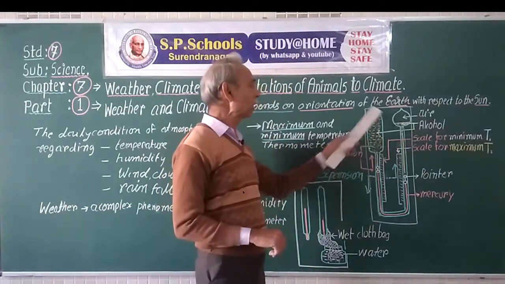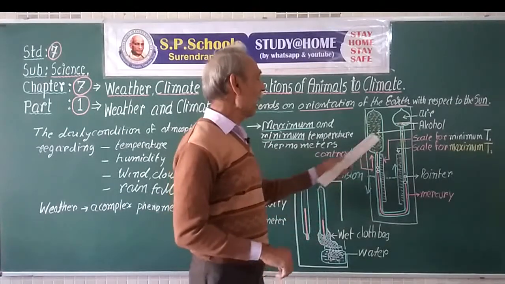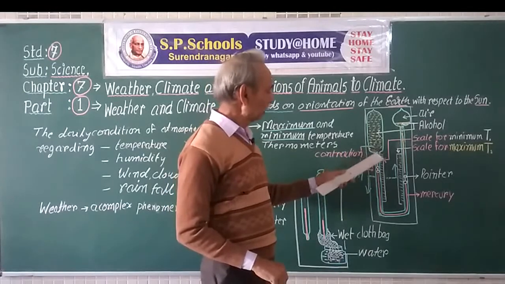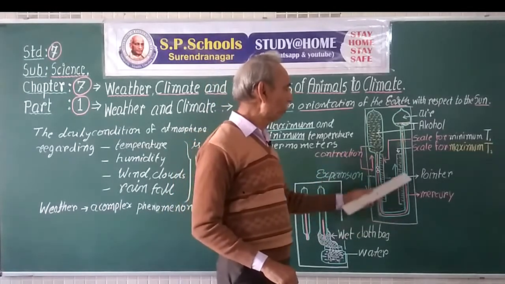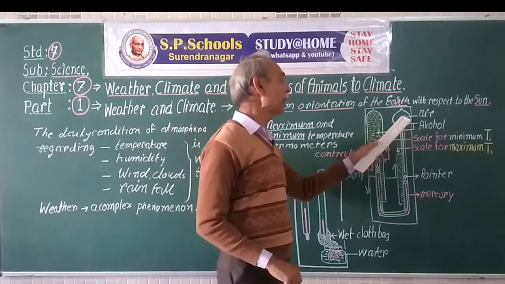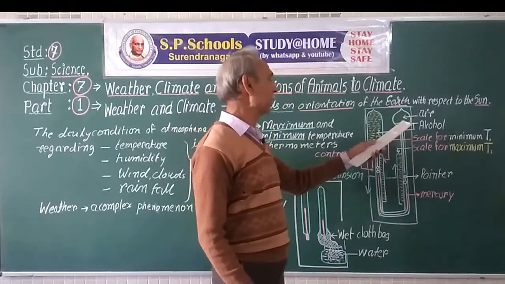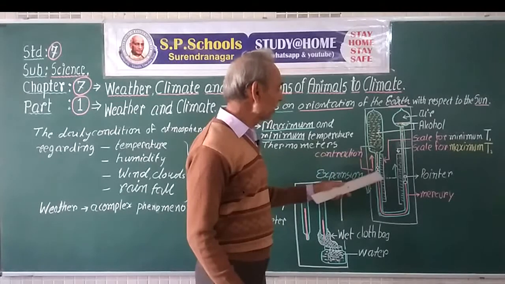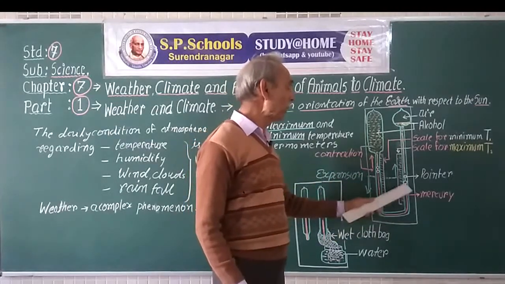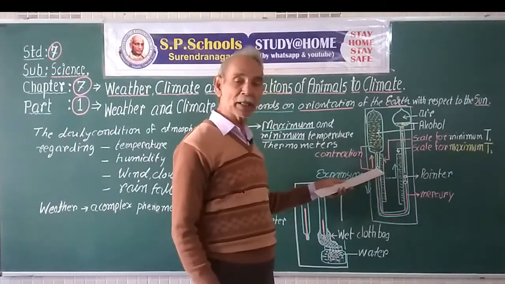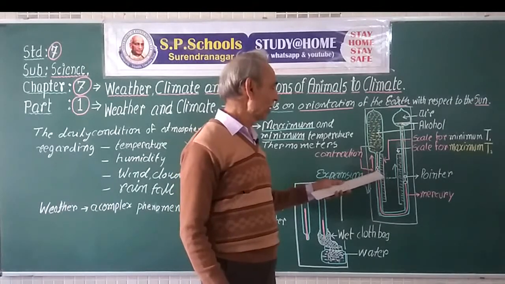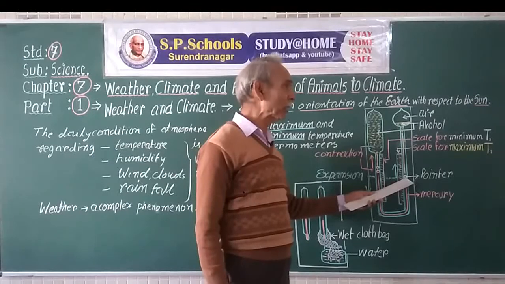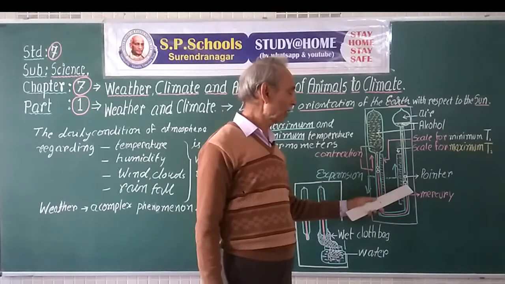Now there is a bulb in the thermometer. Alcohol is filled in the bulb and the hollow tube, and there is some air in a small bulb. Here is alcohol. Between the alcohol contents, there is mercury filled, and there is a pointer here at the end of the mercury, and there is one more pointer here in this column at the top of the mercury.